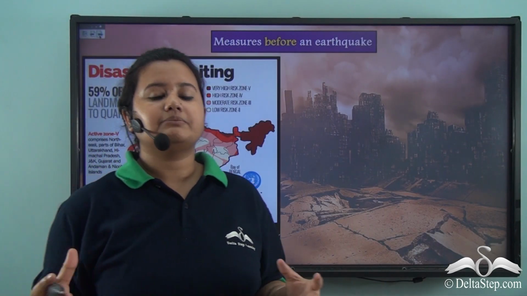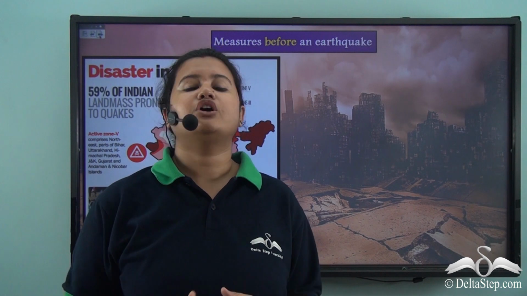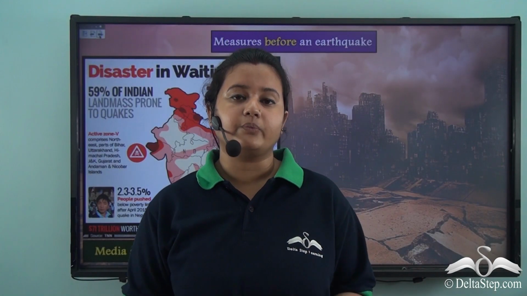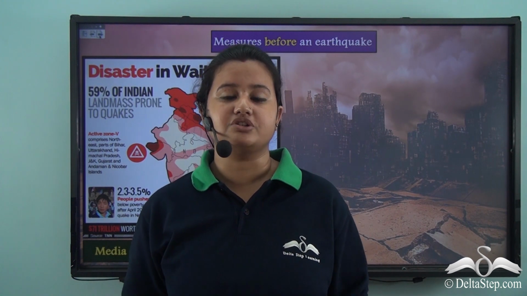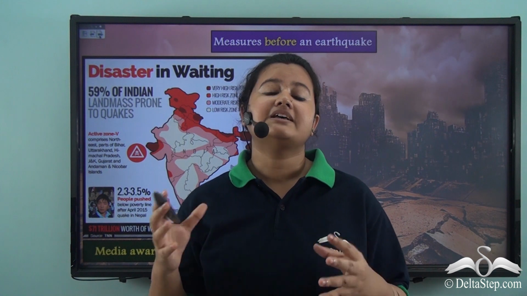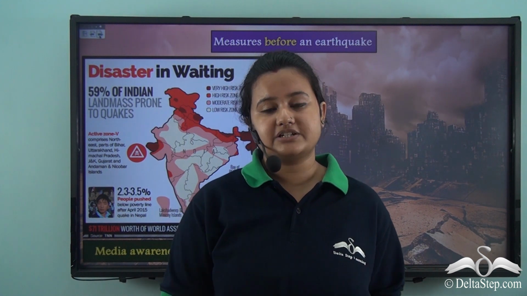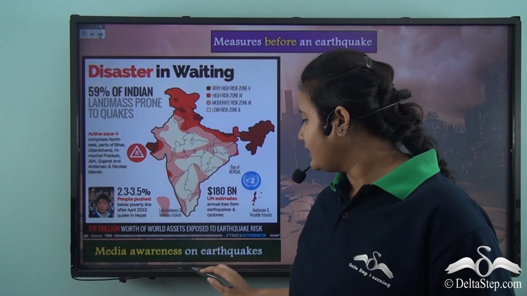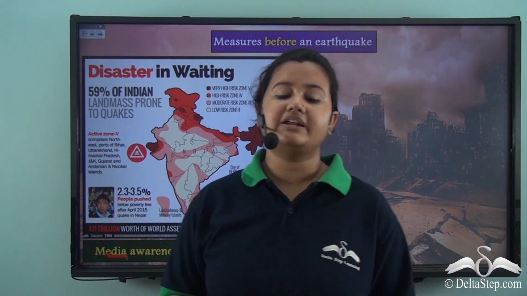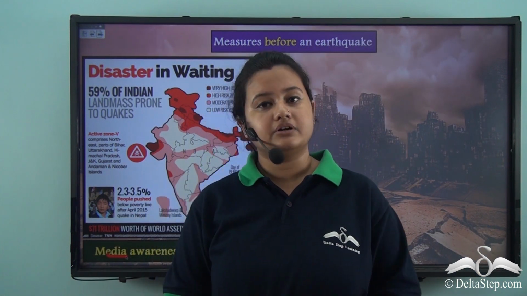Now, although we can measure earthquakes, prediction of earthquakes is actually impossible. Even though we cannot predict earthquakes, we can take certain precautions that will minimize the adversities caused during an earthquake. The first step is that seismologists can study the seismic activities occurring on the Earth's surface and make citizens aware using mass media if there is a possibility of an earthquake.